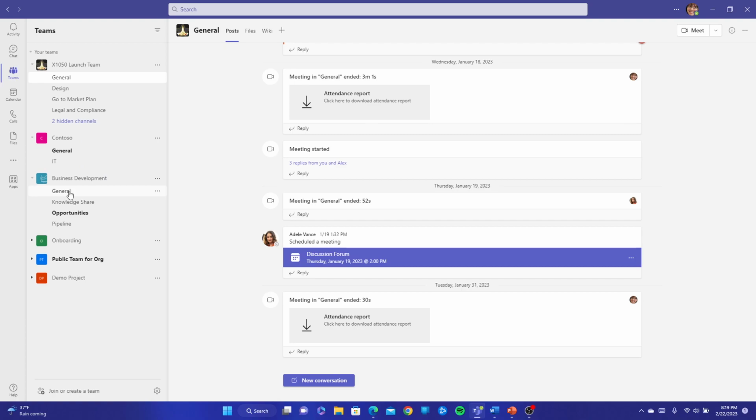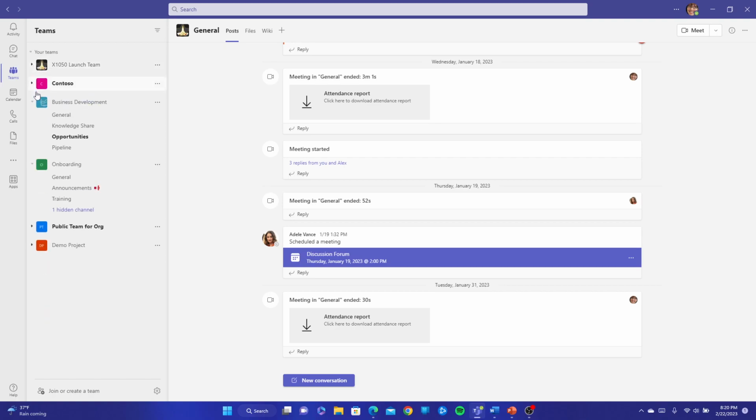Otherwise, you can separate those conversations by category. Think of Microsoft Teams, or Teams, as a building. Within that building, you have different floors containing our general floor, our design floor, and so on. So you have different floors within this building, and you can keep things a lot more organized and the conversation a lot more cohesive. If we're talking about sales, we're going to have our sales channel. If we're talking about training, we'll have our training channel, and so on.